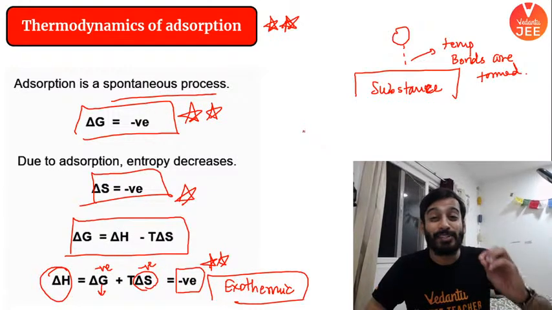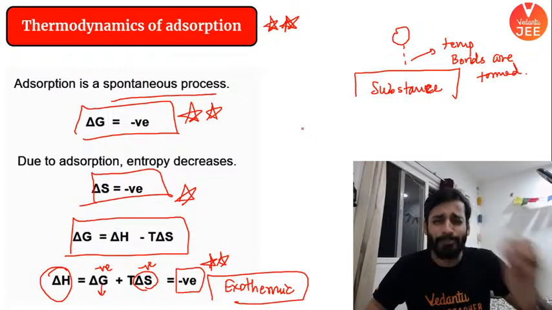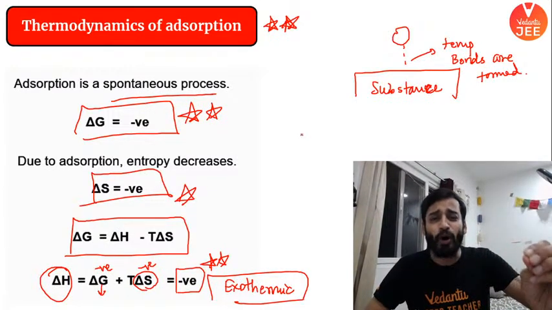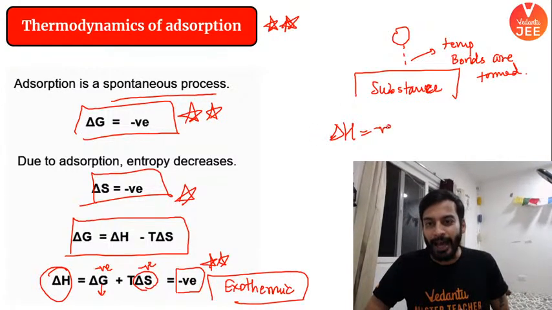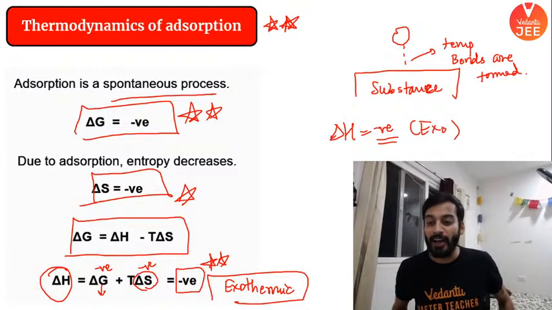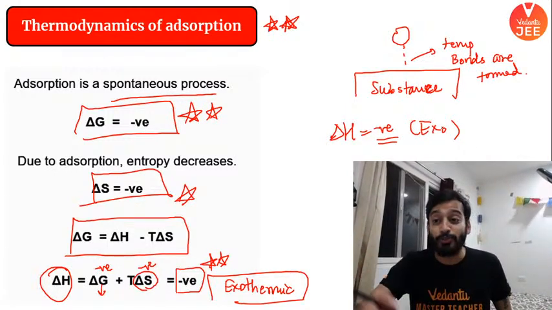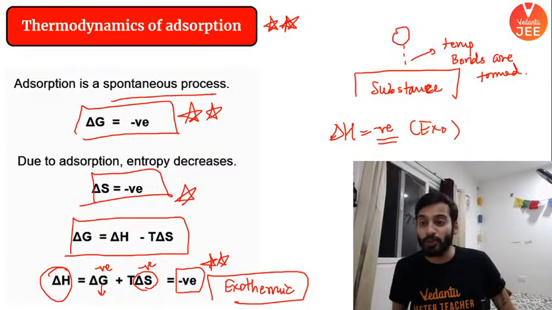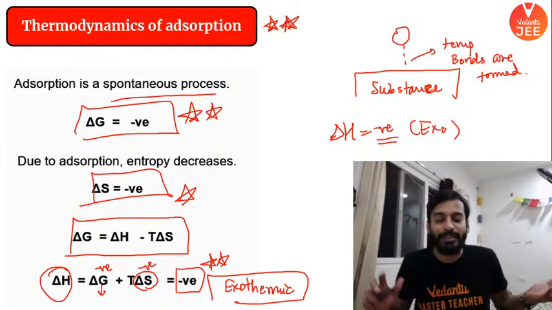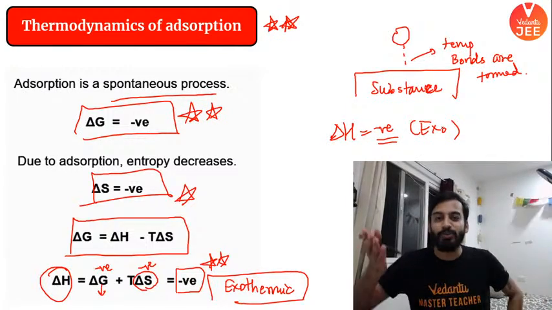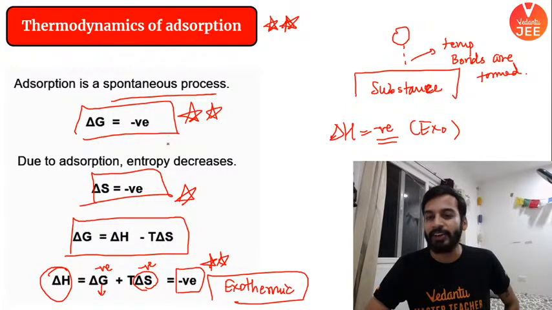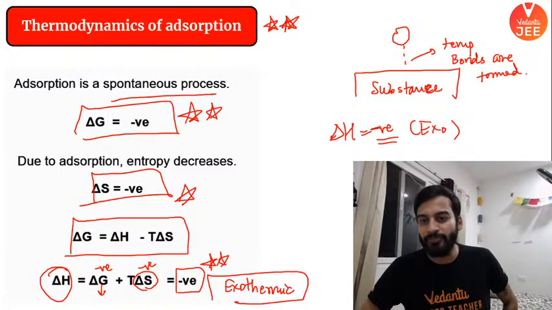And whenever in chemistry some bond is formed, let it be a temporary bond also, whenever a bond is formed, energy is released. That's why delta H has to be negative. Always exothermic. Did the logic make sense? Whenever in chemistry a bond is formed, the process is getting stability because of this bond, right? So energy would be released. That's why delta H is negative, exothermic. Let me put emphasis on this point.